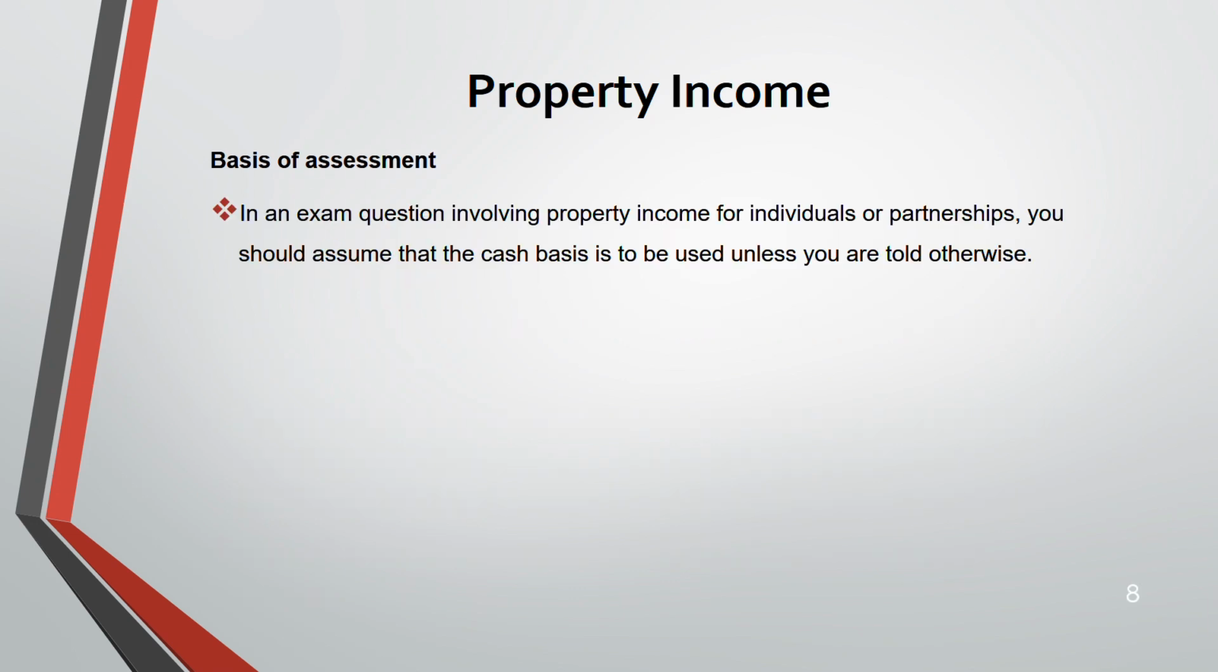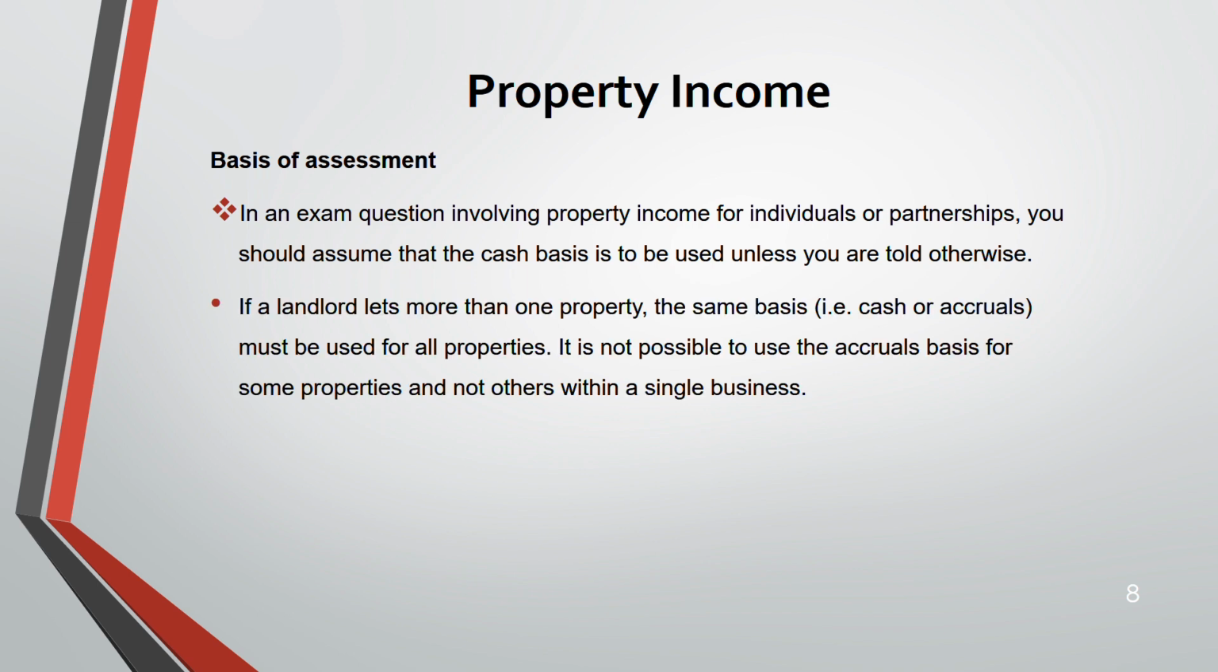Now, in your exam, you will be told whether cash basis is used or not for property income, so you don't have to worry. If they are quiet, you should assume the default position is cash basis. If it's not cash basis, in the exam you will be told that it's accrual basis. Remember, if the question is silent whether accrual or cash, choose the cash basis. If the question tells you it's cash or accrual basis, then use whatever the question tells you.